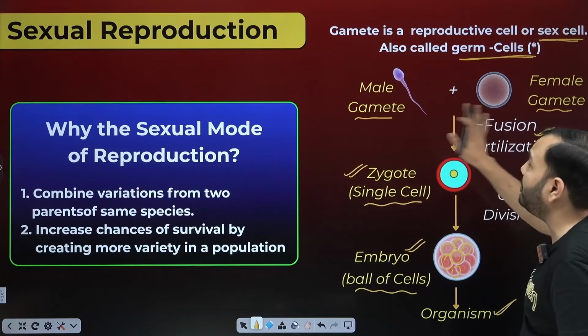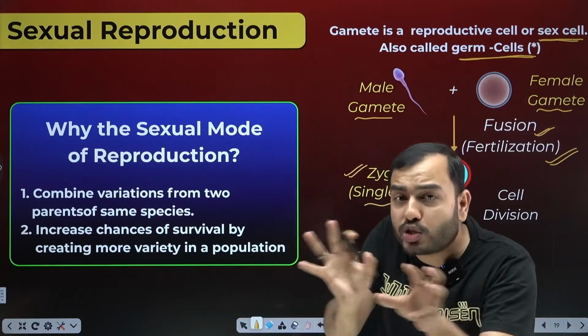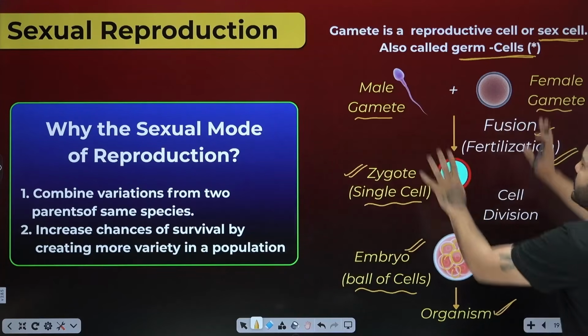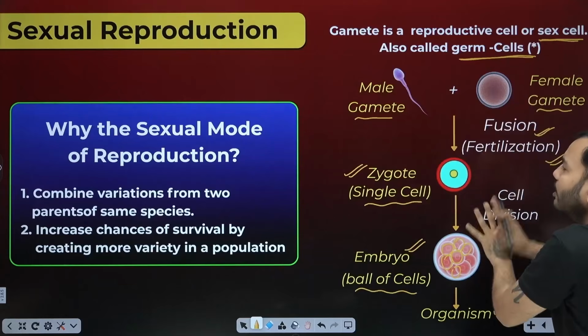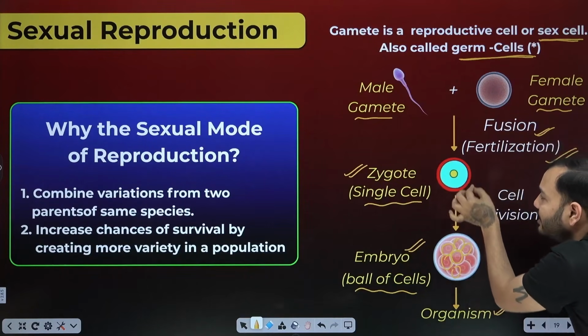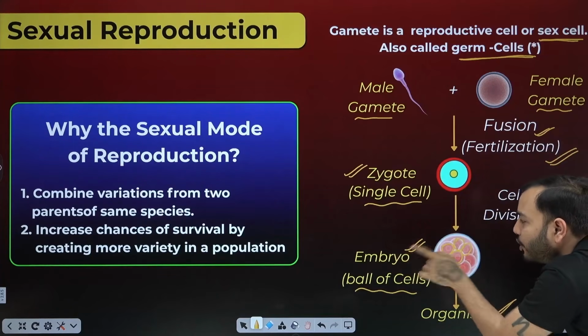So beta, what is the most important thing in sexual reproduction? The formation of gametes. Once you get the gametes, and the method for fusion of the gametes is found, that is fertilization, after that the process is largely automatic. Once fertilization is done, everything will happen automatically. A zygote will be formed. The zygote is a single cell. It divides and makes a lot of cells. The ball of cells will be called an embryo.